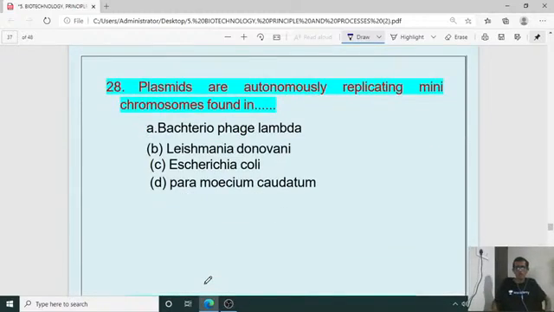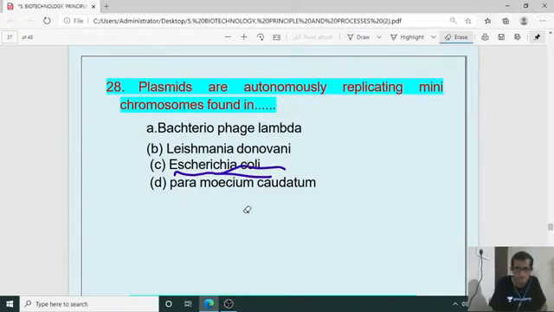Then, plasmids are autonomously replicating mini chromosomes found where? So plasmids are observed in Escherichia coli bacteria, isn't it? In Escherichia coli bacteria, we can observe the plasmids. So the right answer is C for question number 28.